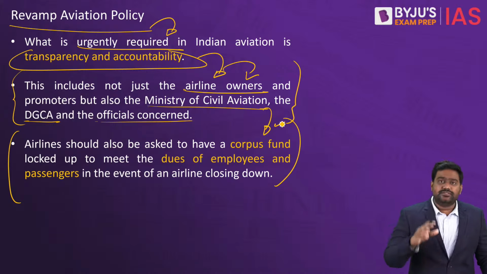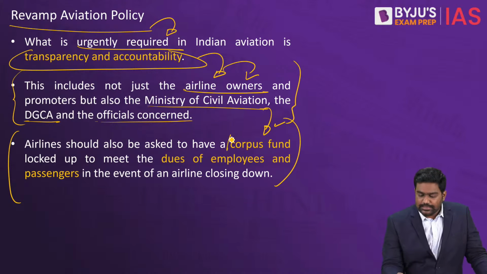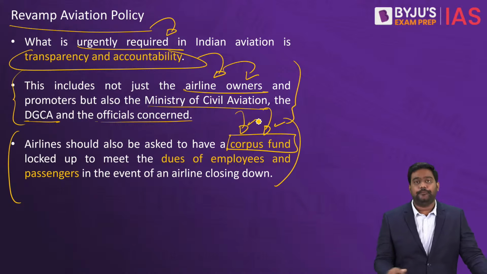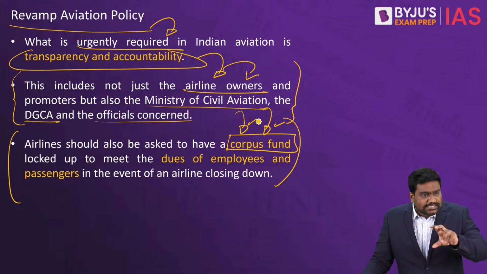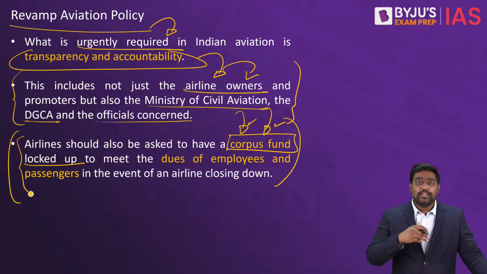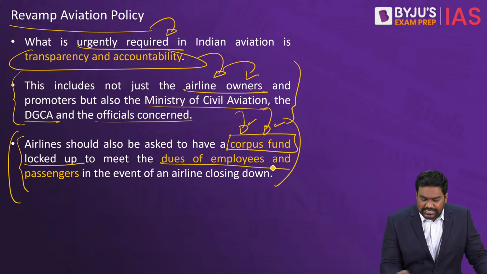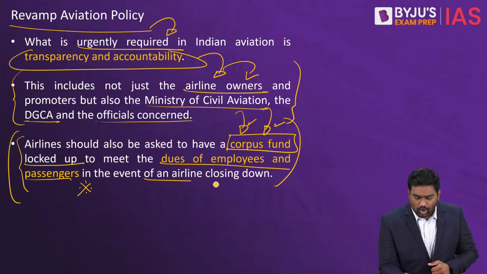The writer actually gives a very important suggestion here before ending his discussion. He says that the government should mandate the airlines to set up a corpus fund. They should set aside a certain amount of fund, keep it locked up, so that if the airline were to fail, at least the dues they owe to employees and the passengers can be paid on time.